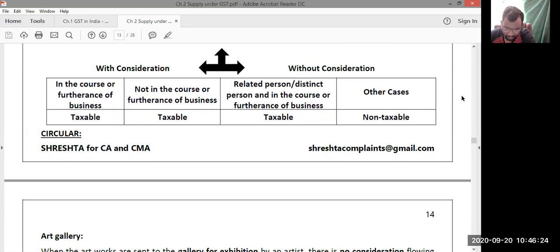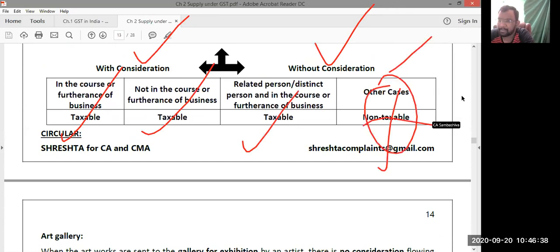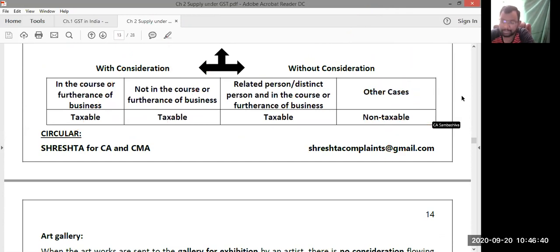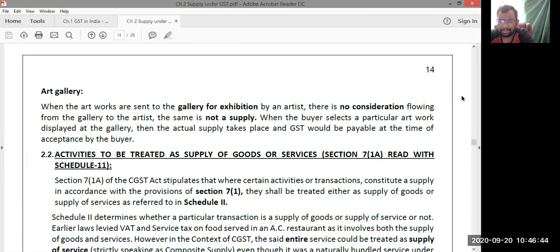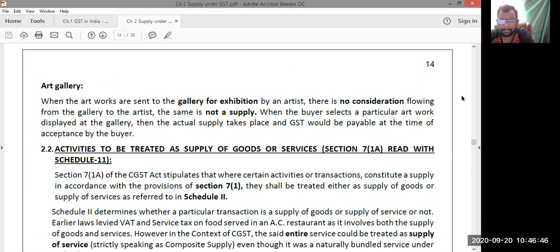So you can see here, if consideration is involved, whether it is in the course of business or not, it is taxable. When consideration is not involved, it should be made in the course or in furtherance of business. Then only it is taxable. Other cases, not taxable. Clear? Next. This odd gallery, this we have already seen, not a supply.